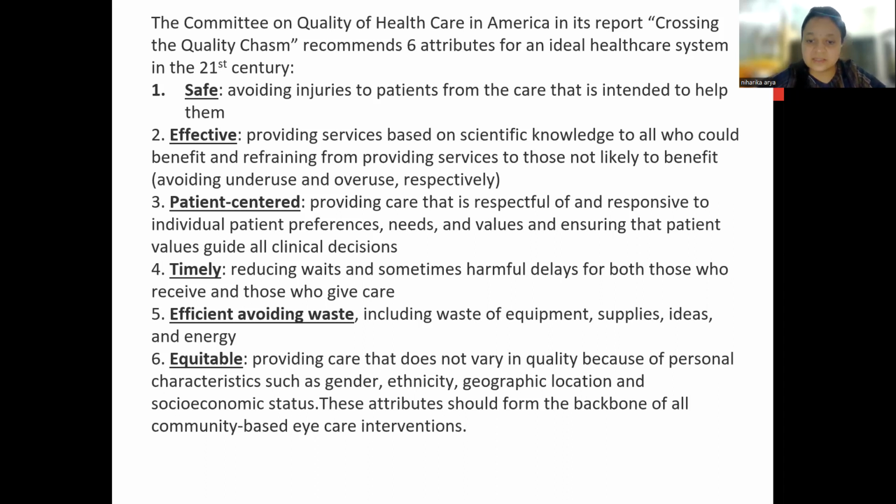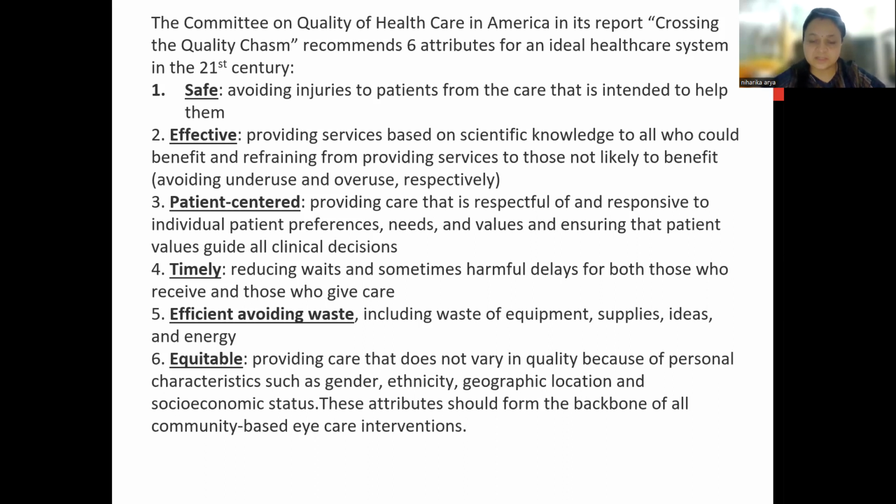And equitable in this context means there should not be any discrimination: he is from a different caste, a different gender, or different geographic location. No, each patient should be considered equal.